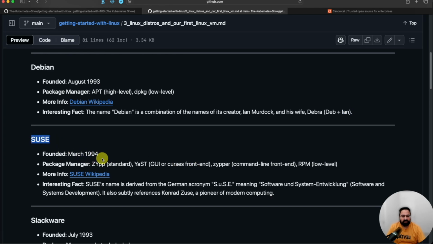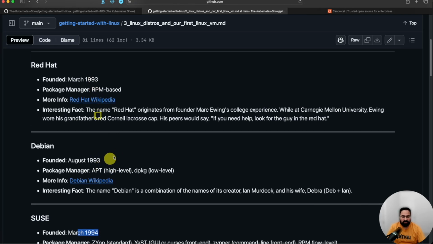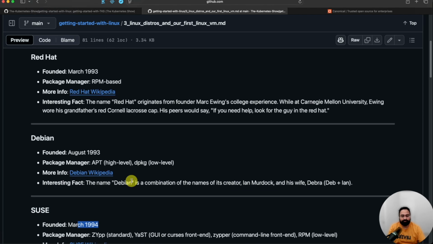SUSE was again created in 1994. So most of these are 1993, 1994, and SUSE also has openSUSE as well as Enterprise SUSE. SUSE works something similar to Red Hat.